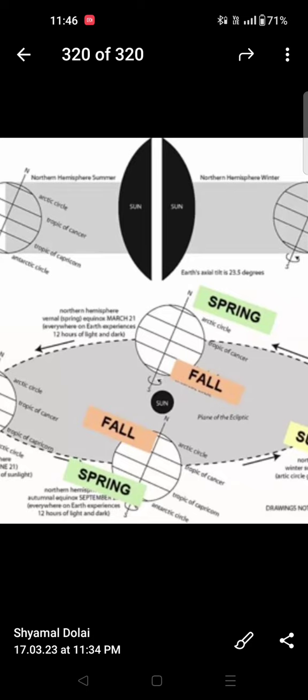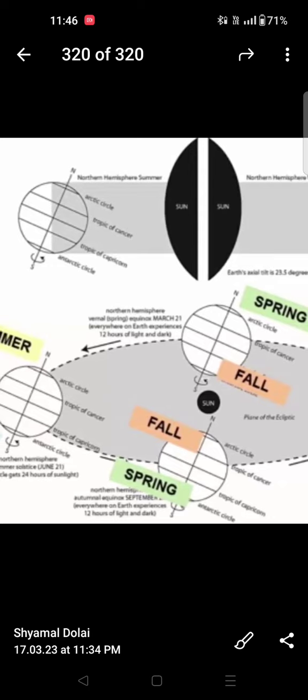Because we see the moon move from north to south every month, by 14 days. By 14 days, if you see the sky, the moon goes from north to south and south to north. So this 5 degree angle is fixed. It never goes to 4, 3, 2, 0 or 6, 7. No, it is always 5 degrees.